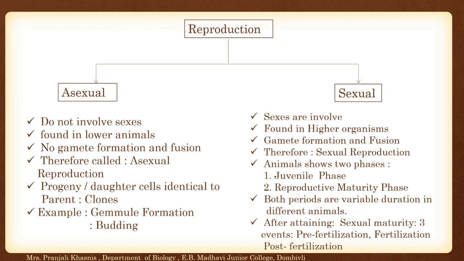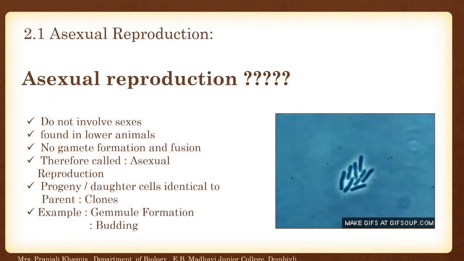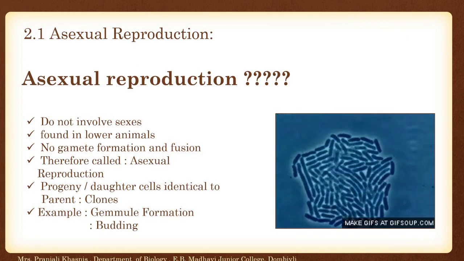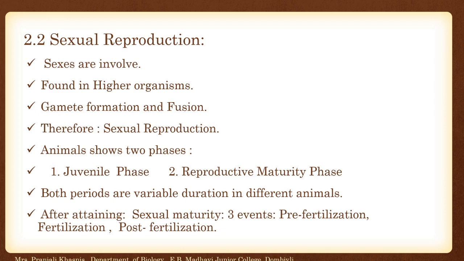In animals, it shows two different phases, the juvenile phase and the reproductive maturity phase. Both periods are of variable duration in animals, and after attaining sexual maturity, three events take place, that is pre-fertilization, fertilization and post-fertilization. This part we don't have in the reduced syllabus. So let us move ahead to 2.2, sexual reproduction.